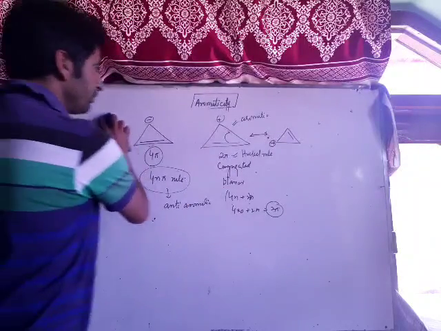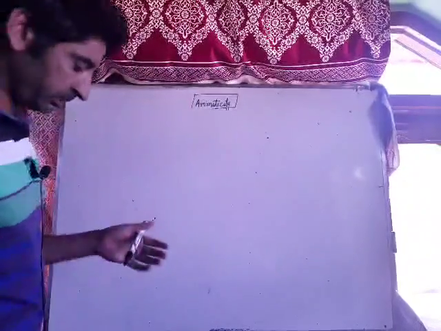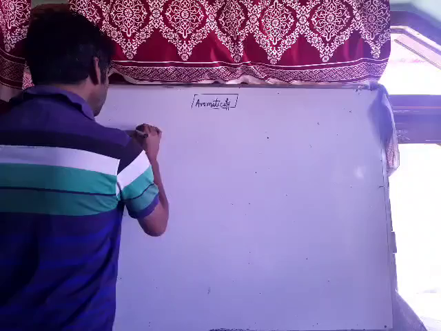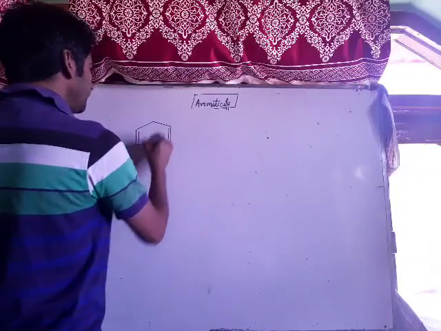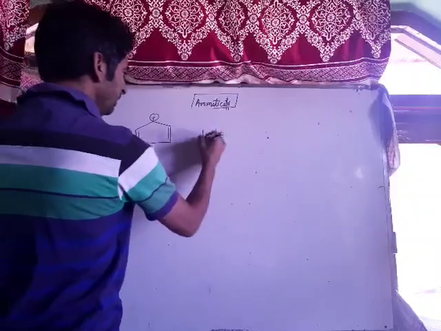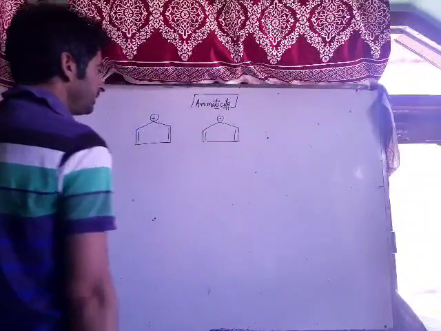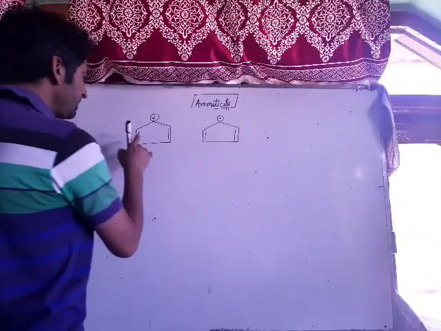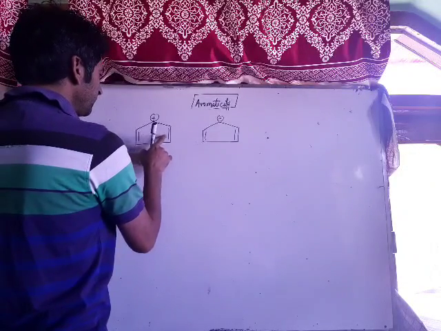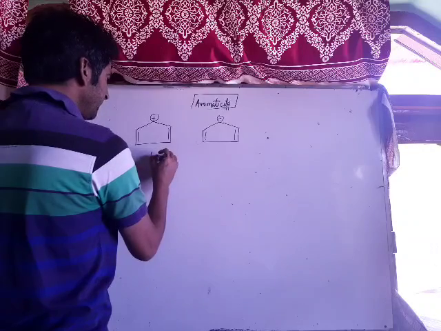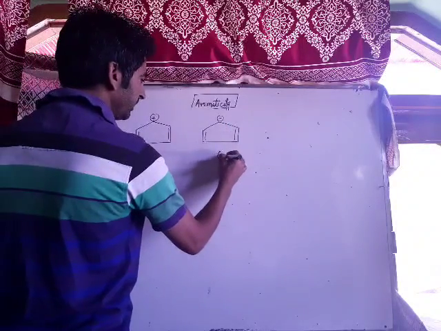Now let us take more examples. Let us take this type of example. This is the cyclopentadiene cation and this is the cyclopentadiene anion. In the cation we have 2 pi electrons and 2 pi electrons, that is 4 pi electrons. In the anion we have 2 plus these 2, that is 6 pi electrons.